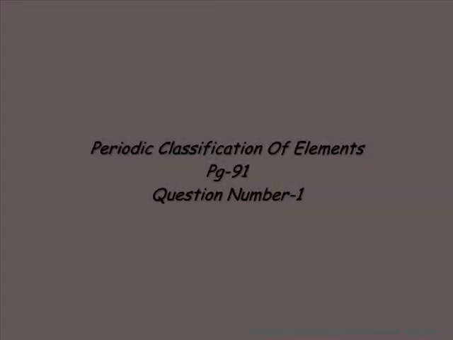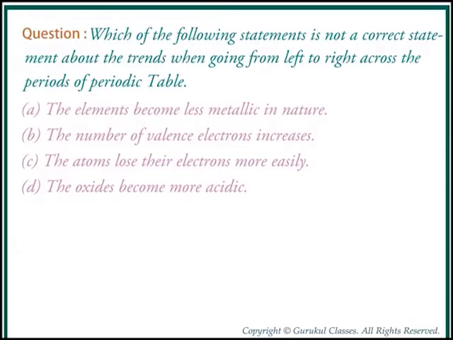Chapter 5, Periodic Classification of Elements, page 91, question number 1. Question: Which of the following statements is not a correct statement about the trends when going from left to right across the period of the periodic table?